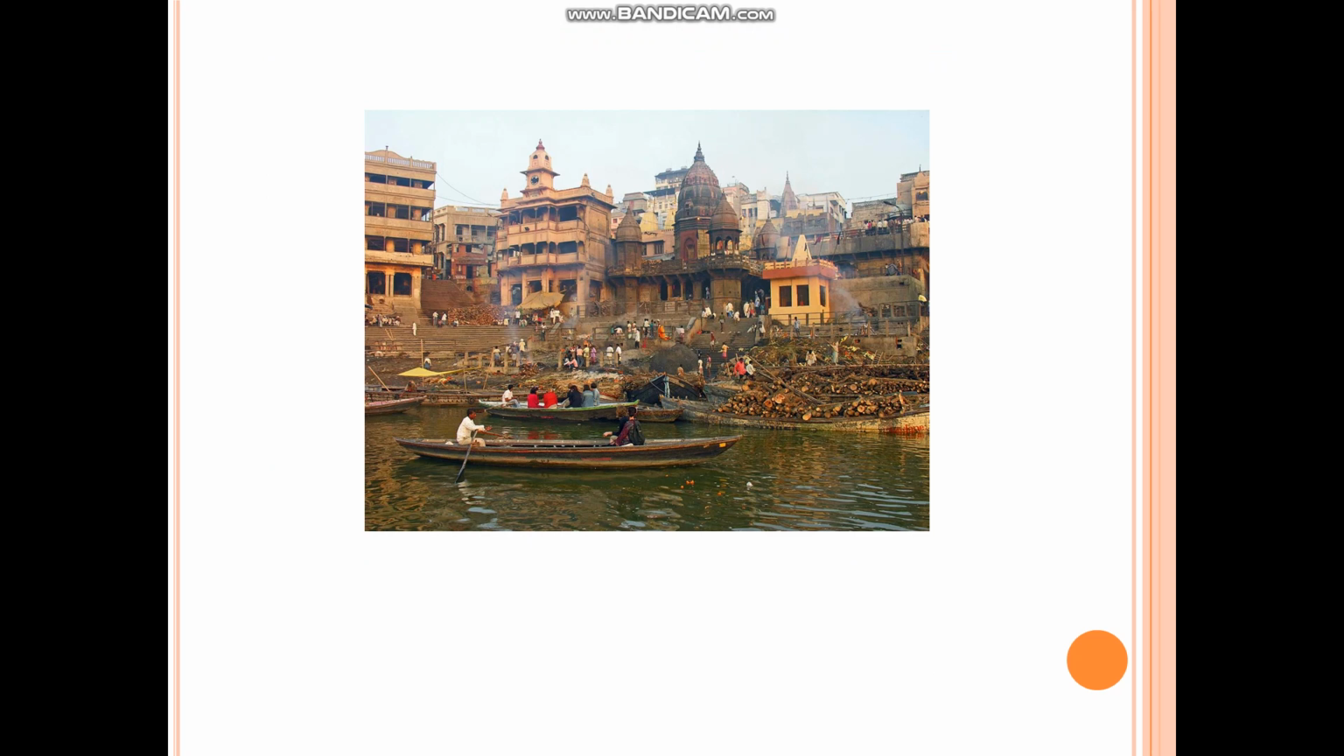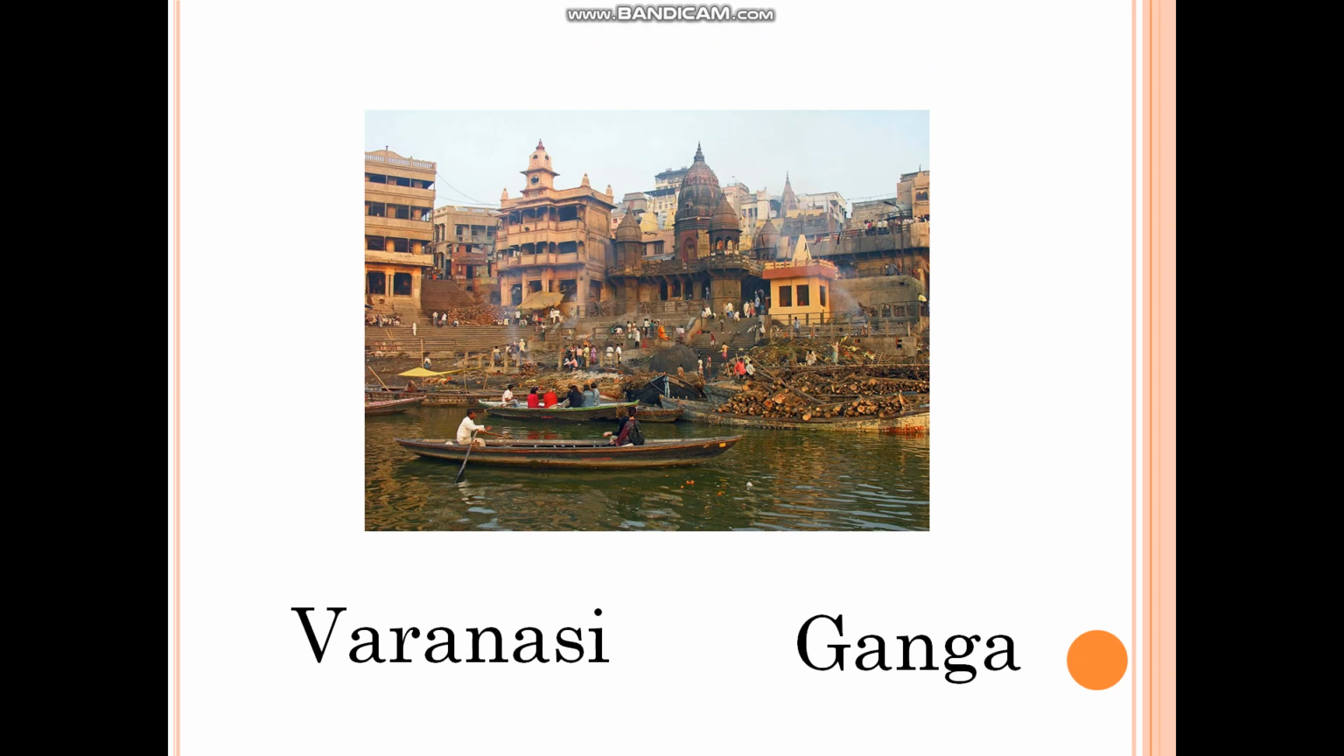Now this is the next city. It is a city in India. Can you guess? You must have gone there. It is Varanasi. That is Banaras. We call it Banaras also. So, can you tell me which river flows along this city? Yes, it is the river Ganga. Okay. So, Ganga is the name of the river.